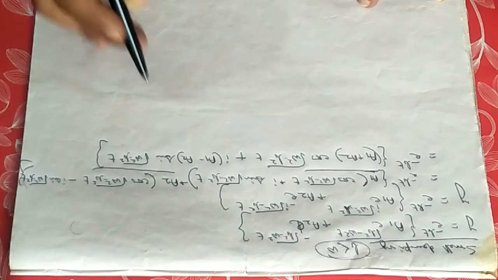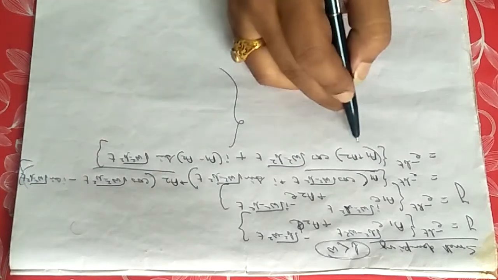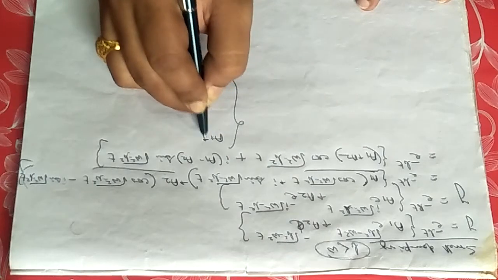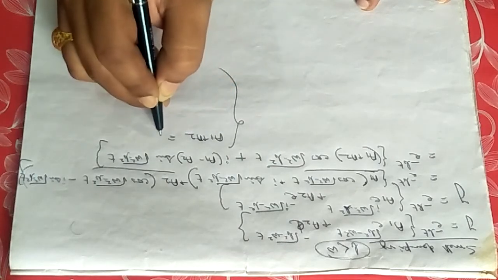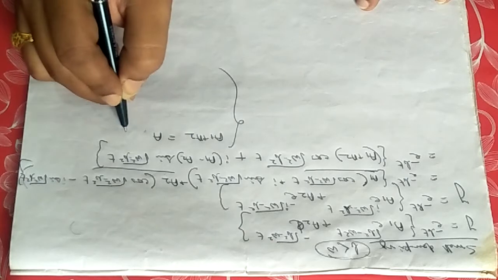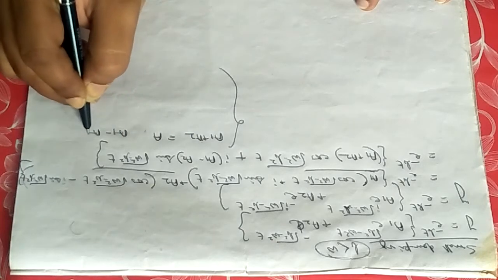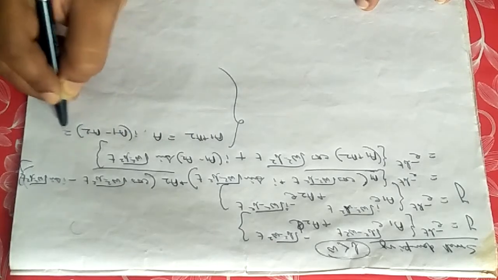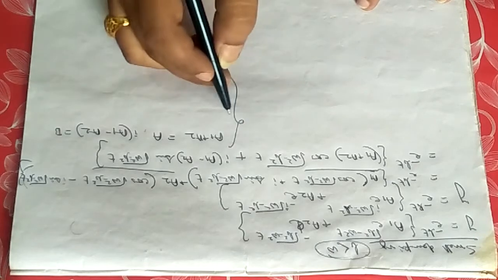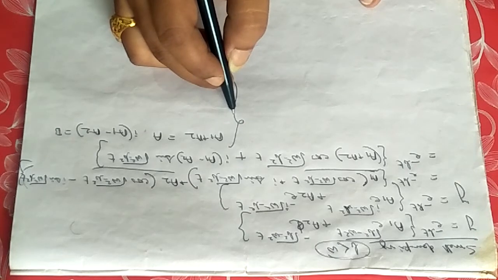Now in corollary, you can do one thing. From this equation, you can put a1 plus a2 equals A, and i into a1 minus a2 equals B. You can put it. So the equation will be changing a little.